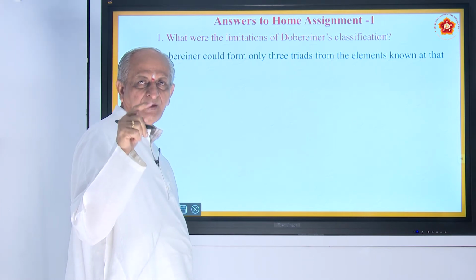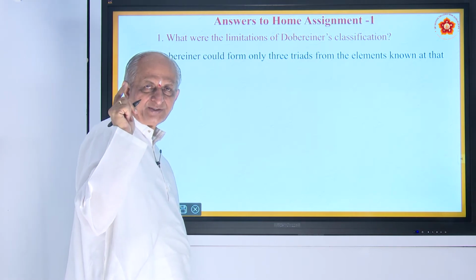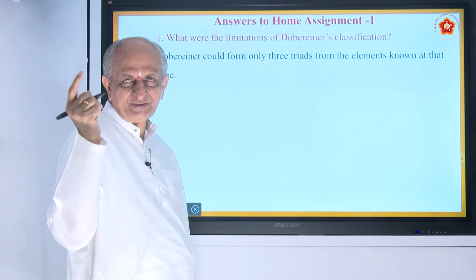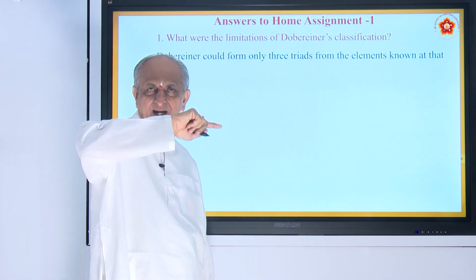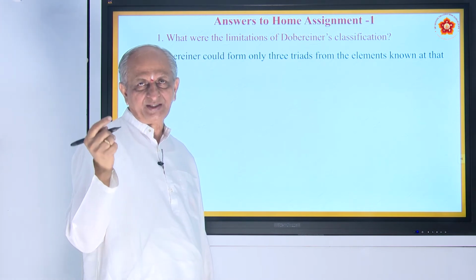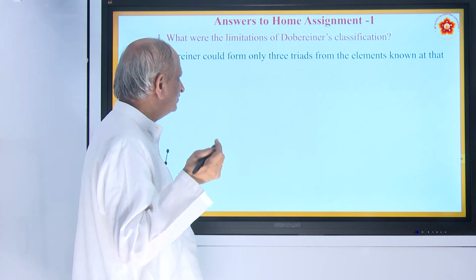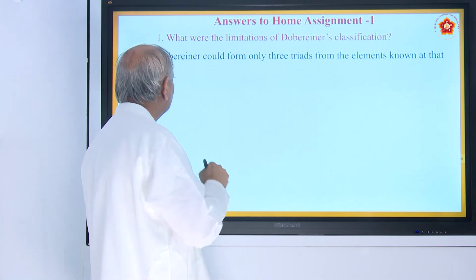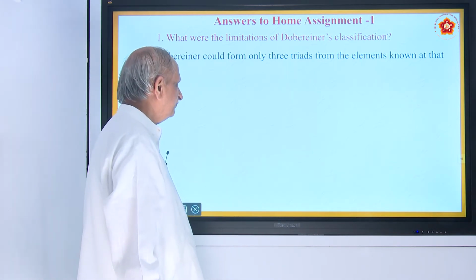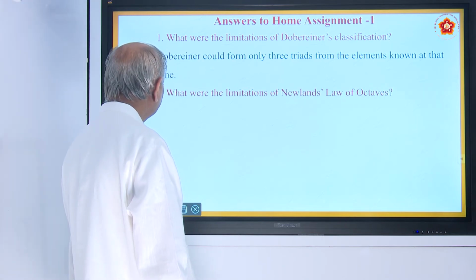Like chlorine, bromine, iodine, one set. Atomic mass of bromine is the average of chlorine and iodine, is it not? Like that, lithium, sodium, potassium, like that only 3 sets could be formed. So it was not successful for all the elements discovered then.